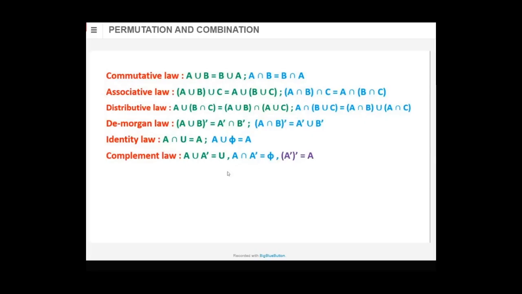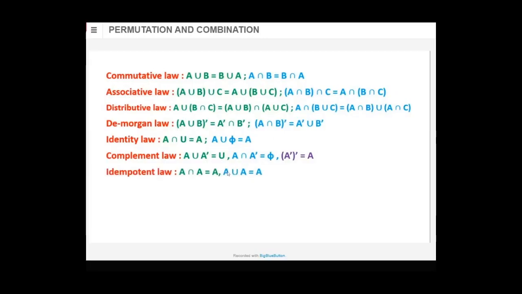Complement law. A union A dash. A means whatever is inside, A dash means whatever is outside. Whatever is inside plus whatever is outside of A together will make the universal set, so U. Then A intersection A dash is null. What is inside A and what is outside A, the intersection of that is null, nothing. And A dash dash is nothing else but A. A dash means complement of A, what is outside. Now you are outside, again complement, so inside. Andar bar andar. That way.